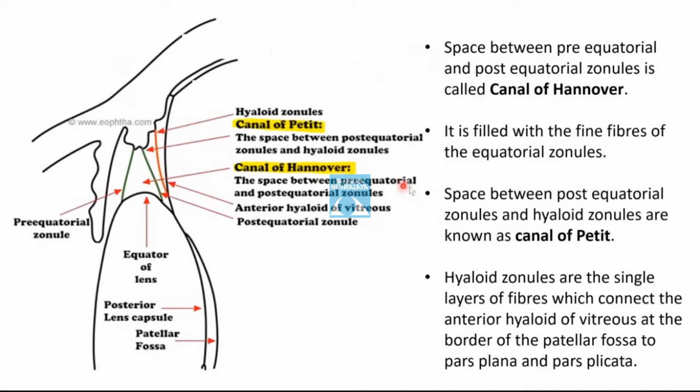Now we will learn about some of the spaces between the zonule fibers. One is the canal of Petit and the other is the canal of Hannover. The space between the pre-equatorial zonule and the post-equatorial zonule is known as the canal of Hannover. It is generally filled with fine fibers of equatorial zonules. The space between the post-equatorial zonule and the hyaloid zonule is known as the canal of Petit. The hyaloid zonules are the single layer of fibers which connect the anterior hyaloid vitreous at the border of the patellar fossa to the pars plana and pars baccata.